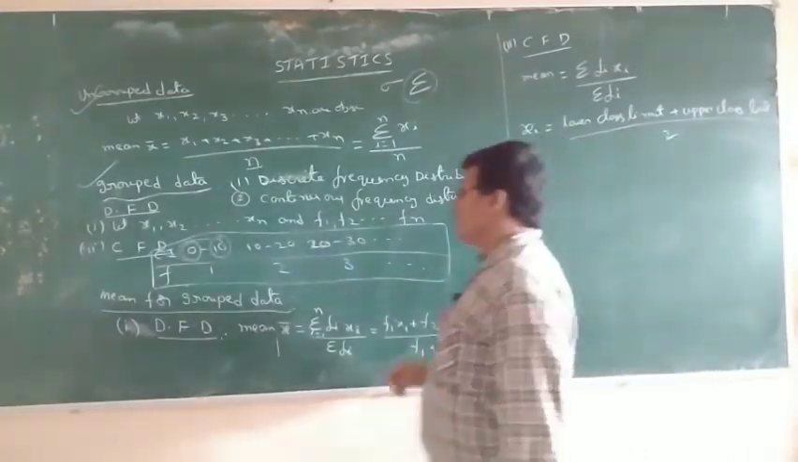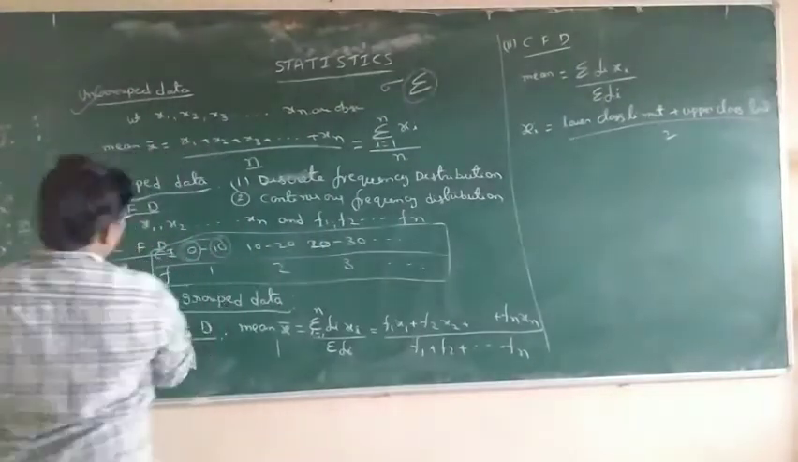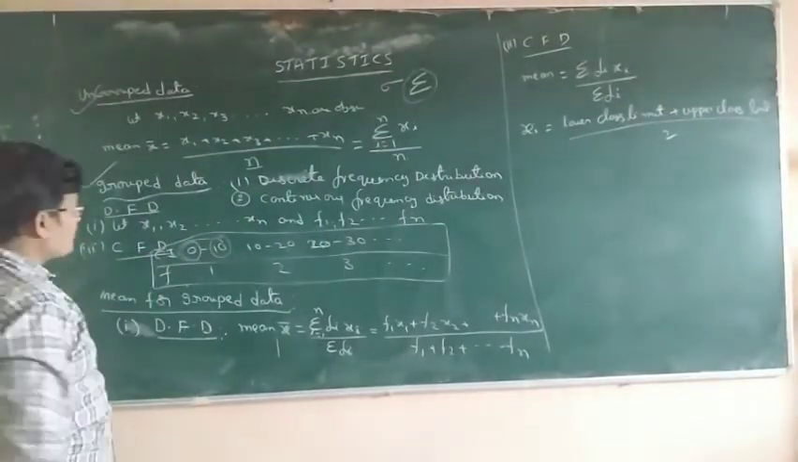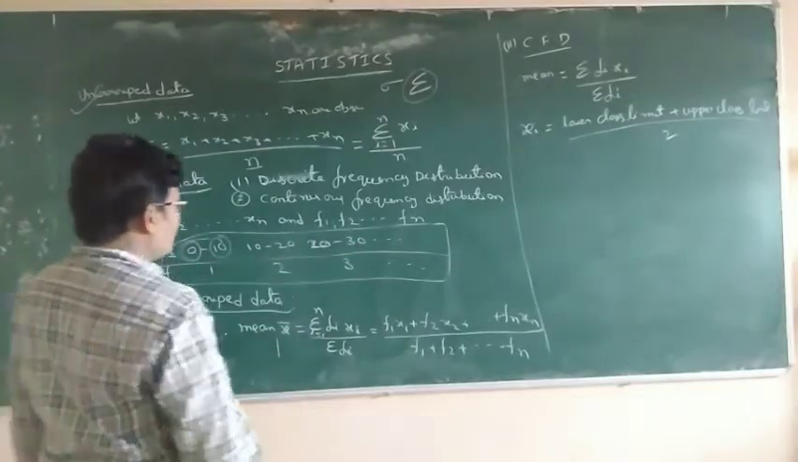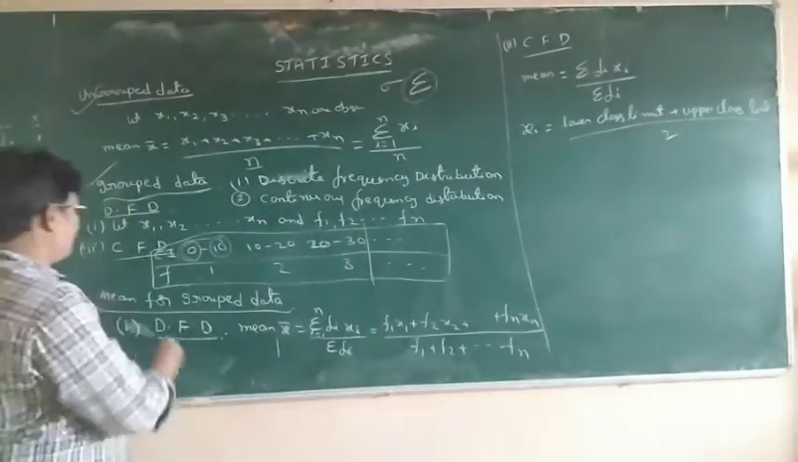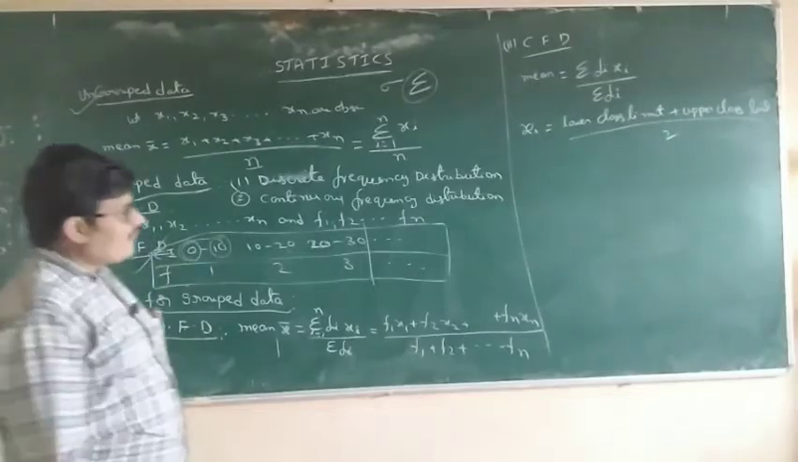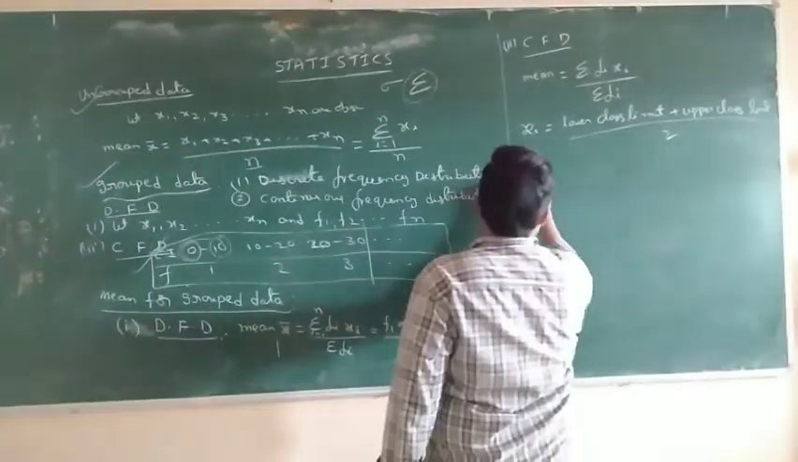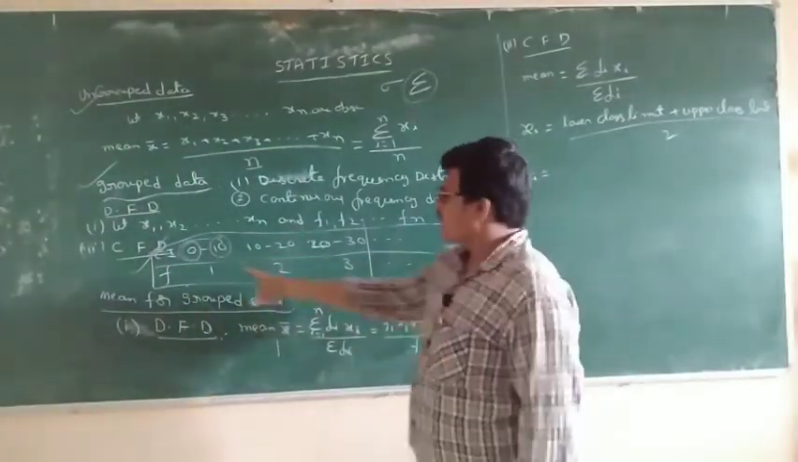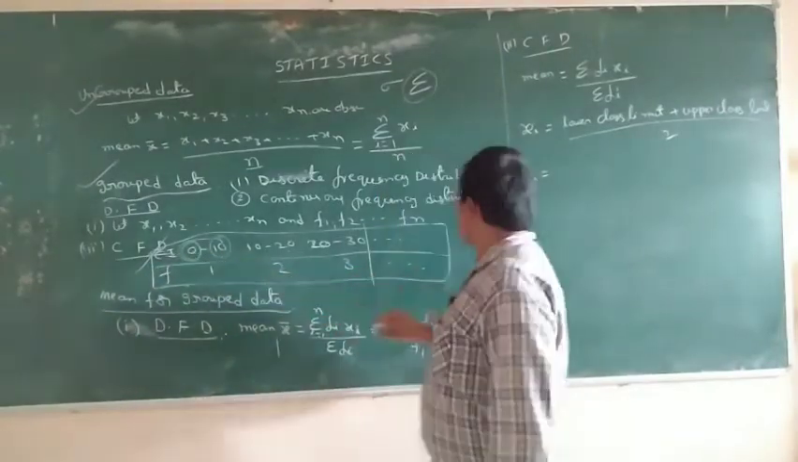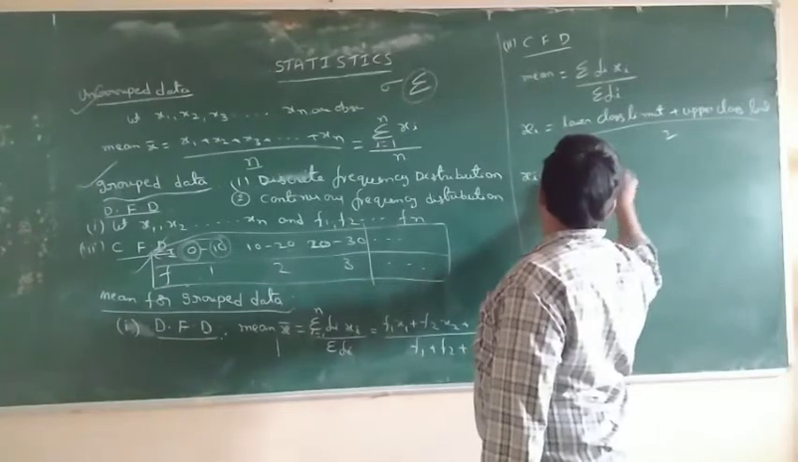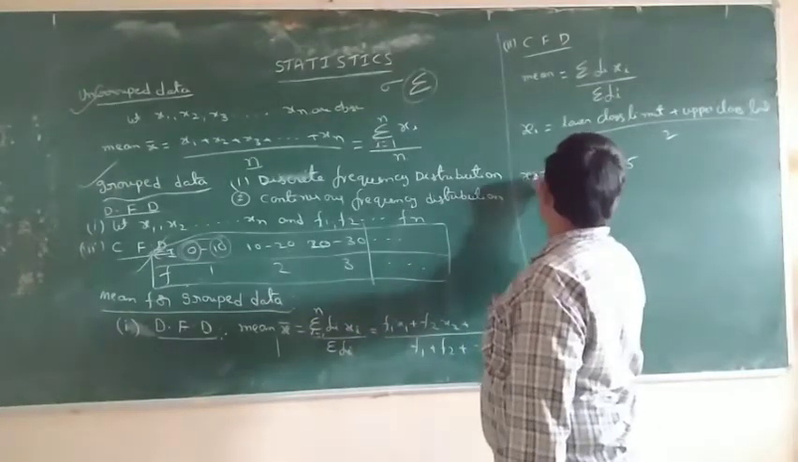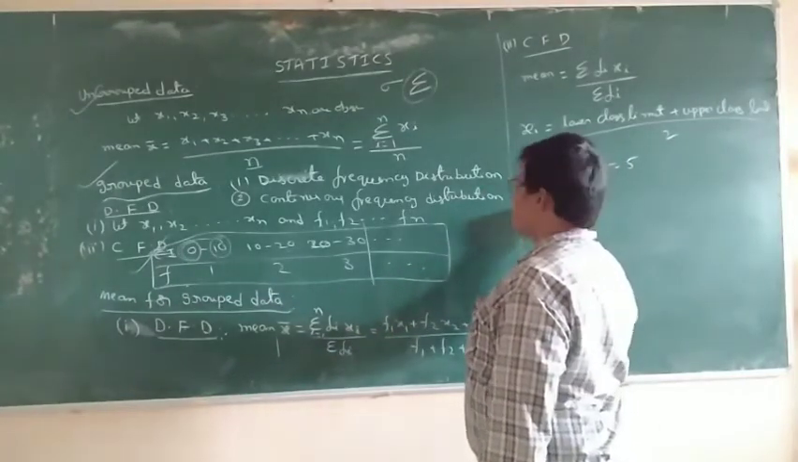For example, this is a continuous frequency distribution: 0 to 10, 10 to 20, 20 to 30. This is one example problem. How to find out xi? Xi is equal to, first of all, the first interval 0 to 10. Lower class limit 0, upper class limit 10, by 2. So that is equal to 5. This is x1.